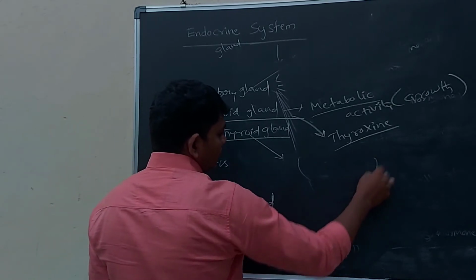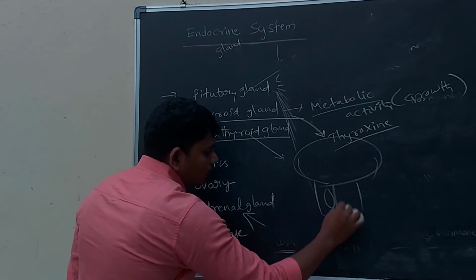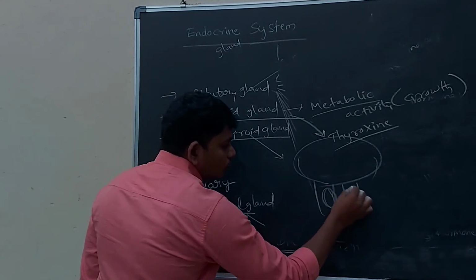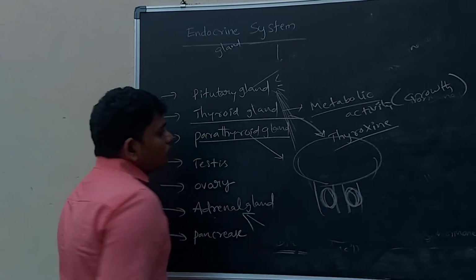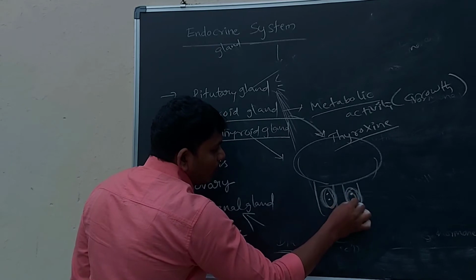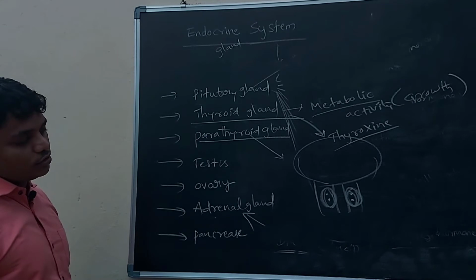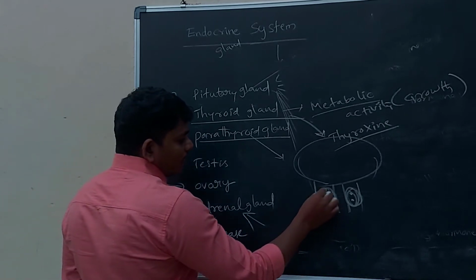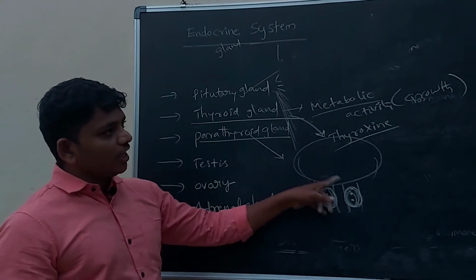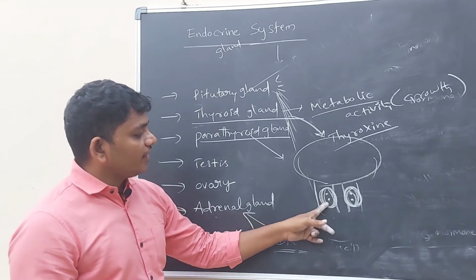For example, if you see our face and our neck, here at the side of the larynx we have 2 thyroid glands. On the thyroid glands we have again 4 parathyroid glands. So parathyroid glands are generally located on the surface of the thyroid glands. Okay, so the parathyroid glands appear on the thyroid glands.